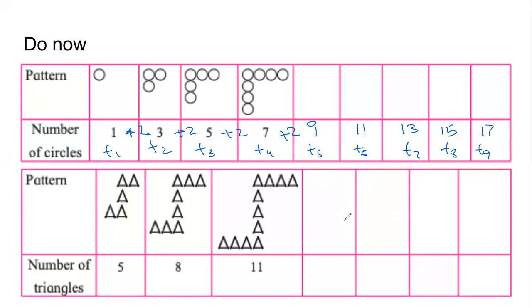Now tell me, if we use the same nomenclature for the bottom sequence, we call it T1, T2, T3. Now you tell me what will be T4, T5, T6, T7. Type it in the chat, separated by commas. T4 will be 13? No, it will be 14. Why? 5 plus 3 is 8. 8 plus 3 is 11. 11 plus 3 is 14. Then plus 3 is 17. Plus 3 is 20. Plus 3 is 23. So 14, 17, 20, 23.